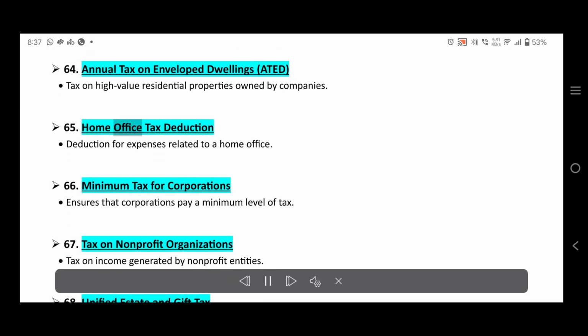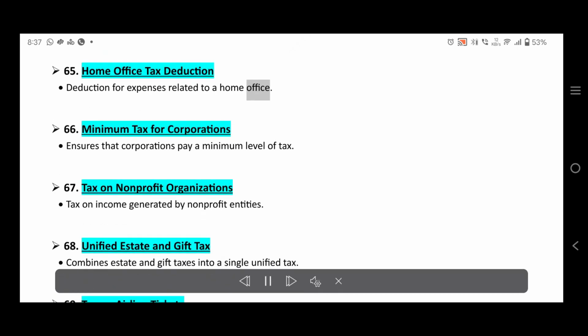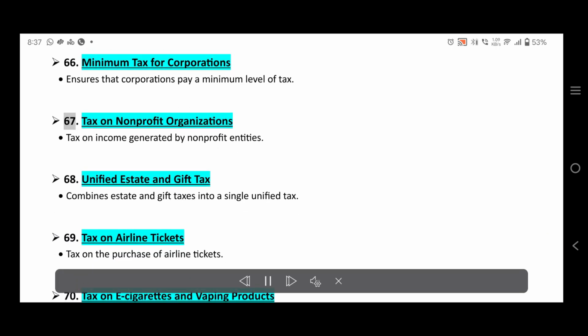65. Home office tax deduction. Deduction for expenses related to a home office. 66. Minimum tax for corporations. Ensures that corporations pay a minimum level of tax. 67. Tax on nonprofit organizations. Tax on income generated by nonprofit entities.